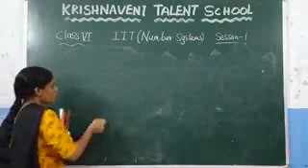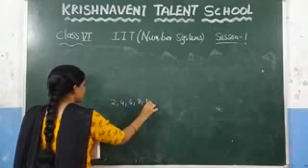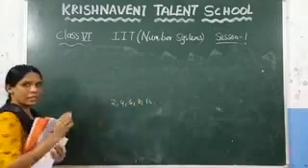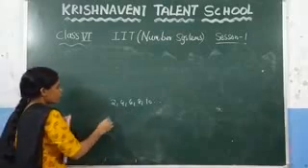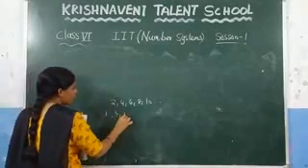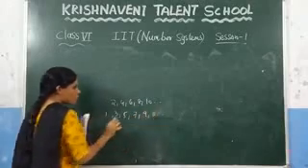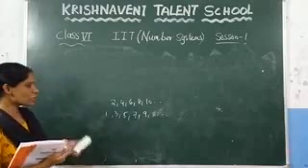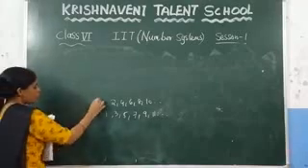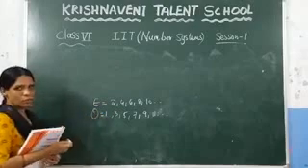You know that 2, 4, 6, 8, 10, these are all even numbers because they are divisible by 2. And similarly 1, 3, 5, 7, 9, 11 and so on. These are called odd numbers since they are not divisible by 2. So these even numbers are denoted by the letter E and the odd numbers are denoted by the letter O.